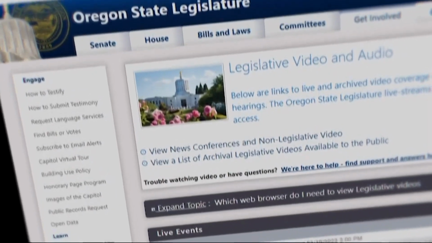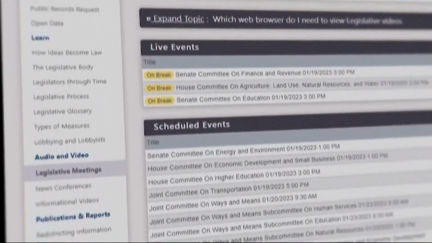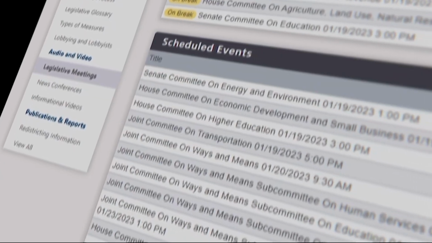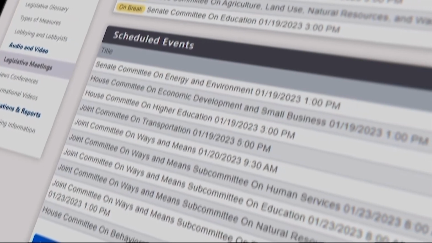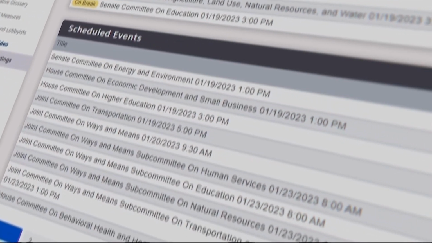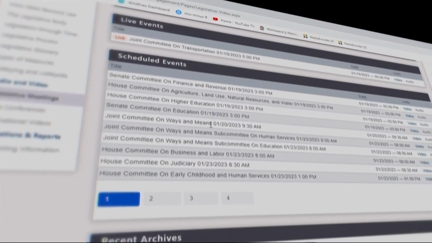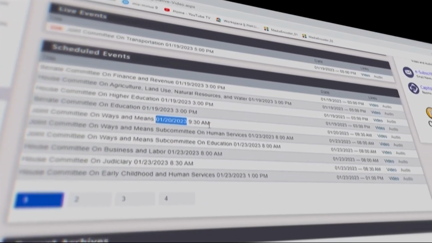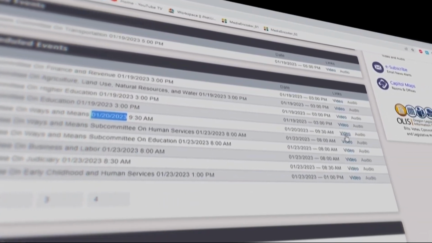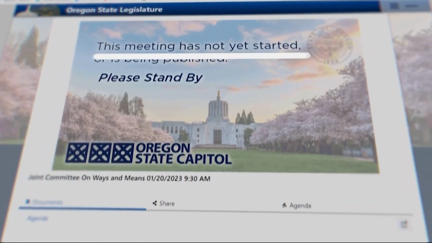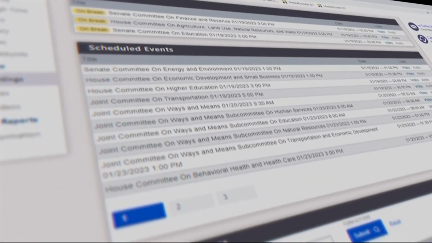The next section below Live Events is Scheduled Events. Here you can see what meetings are coming up in the future. You'll see which committees are meeting and the date and time they're getting together. For a scheduled event, if you were to click the Video tab under the links, it will bring you to a page that simply says the meeting has not yet started. But anyway, let's get back to the page with the list of upcoming meetings.